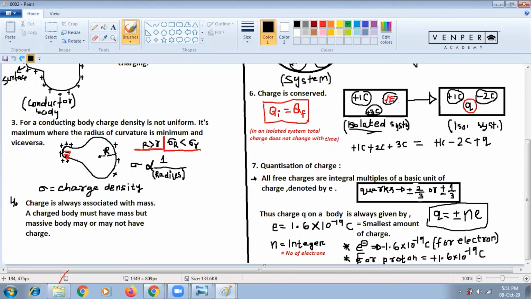And here you see a small r and a capital R. Here are 3 charges, and here I have given 6 charges, plus plus plus. You can see in the figure. Please draw this figure. Here capital R is greater than small r. That's why sigma subscript R is less than sigma subscript small r. So write this property. This is an important property.